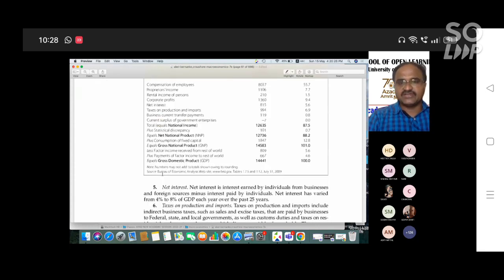So if you are calculating GDP from national income, you first calculate the NNP, which equals national income plus statistical discrepancy. Statistical discrepancy you can add, 101, so that you get this. After NNP, add the net consumption of fixed capital, that is depreciation. NNP plus depreciation gives GNP. GNP minus the net factor income from abroad gives GDP. So this is our example.